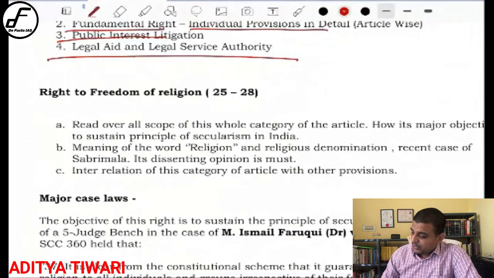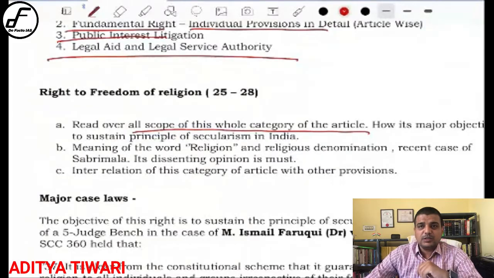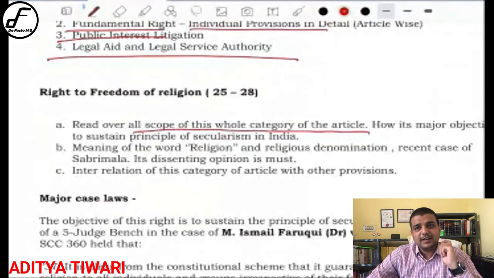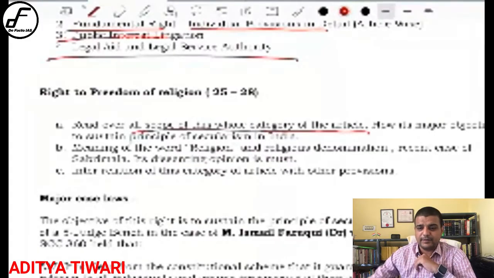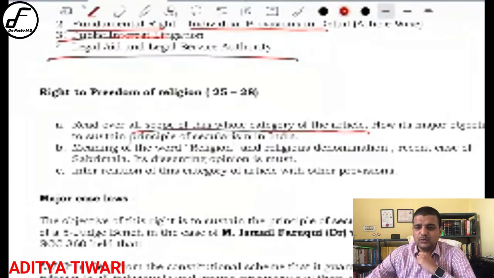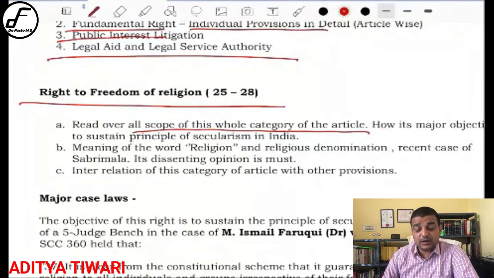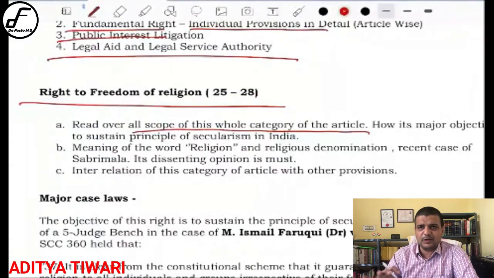See, first you have to talk about the scope of the whole article. If you look at the last 5 to 10 years of questions, you will not find even a single question that has directly asked article 14. They always ask the question which clubs article 25, not 14, sorry, article 25 to 28. They always ask how far these articles aim at providing a secular India. So always the philosophical aspect of that article is asked. That is the one thing you should keep in mind while studying right to freedom of religion. Do not study them individually but study them interdependently. In the case law I will also explain what type of question is asked.